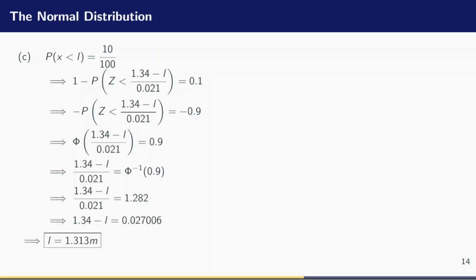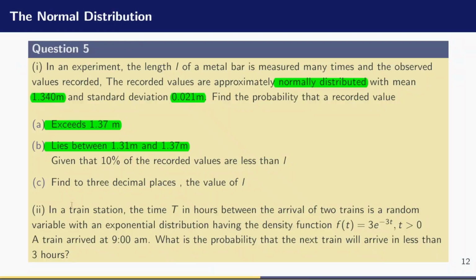All right, let us move on now to the B part of that question 5. In the train station, the time t in hours between the arrival of two trains is a random variable with an exponential distribution having a density function f of t equals 3 e raised to the power negative 3t, where t is strictly greater than 0. A train arrived at 9 a.m. What is the probability that the next train will arrive in less than 3 hours?